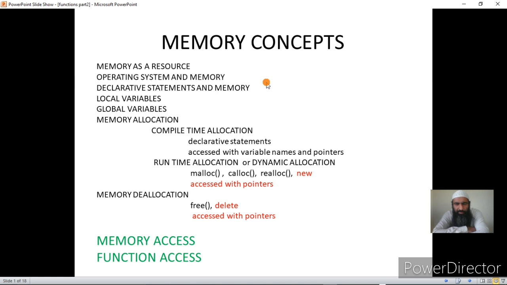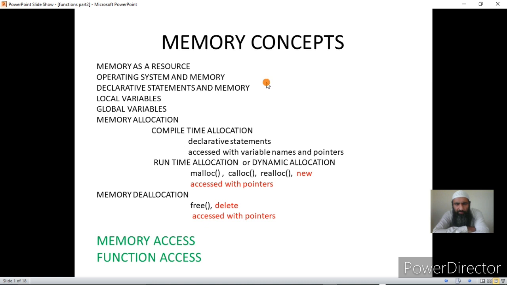Now, how do we get memory in a C program? What we have learned so far is that we get memory through declarative statements. Once we declare variables or arrays or structure variables, we are actually asking the operating system for the memory.